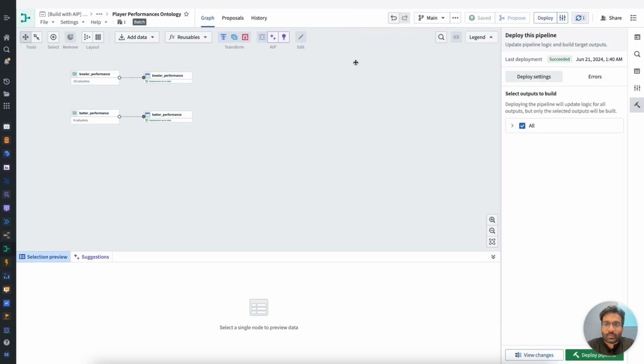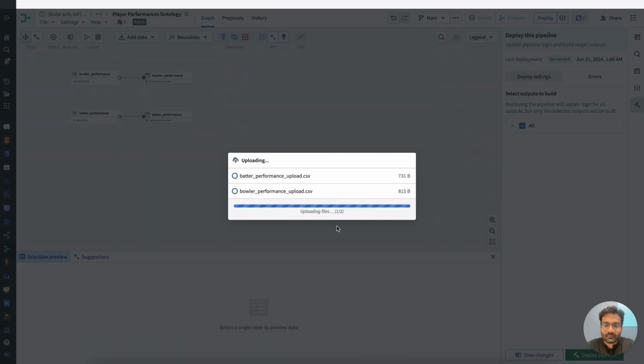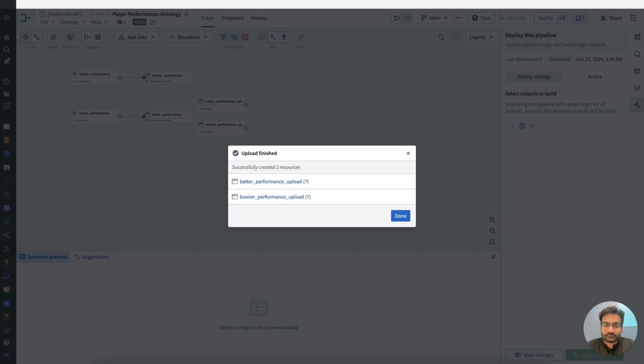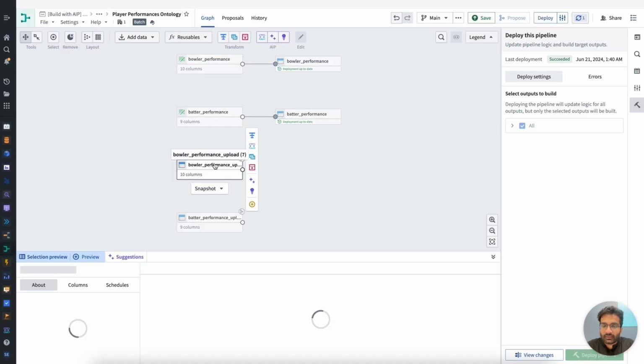I'm going to jump into Pipeline Builder, where these datasets were first curated. They were essentially manually defined. What I'm going to now do is upload the CSVs that actually contain information about the health or about the performance of these players. Now that they're uploaded, let me just quickly review the shape of the data within these tables.